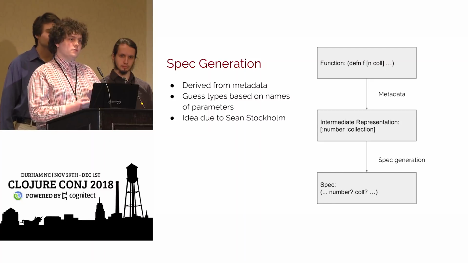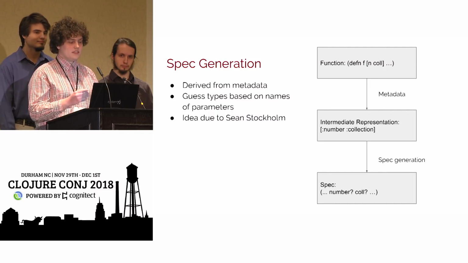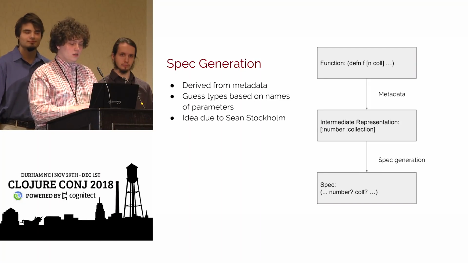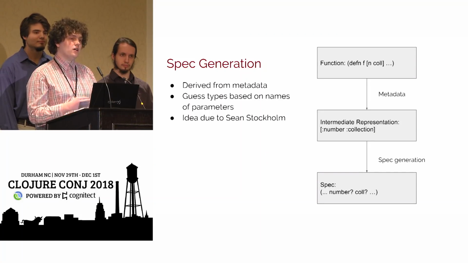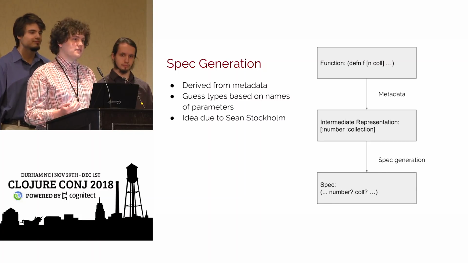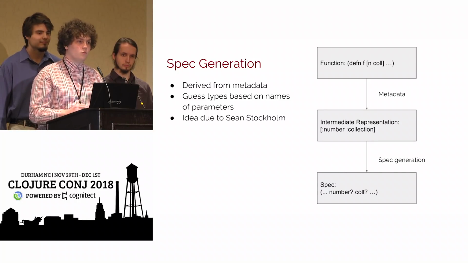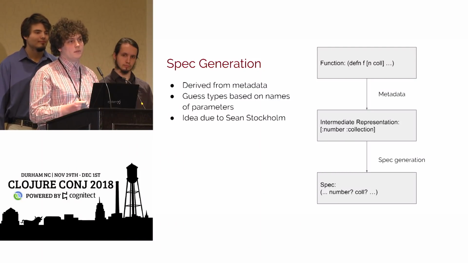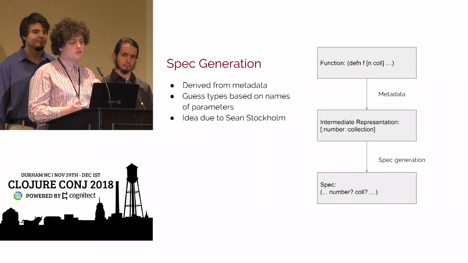We take the metadata, which is going to have an arguments list in it, and we're essentially going to guess types from it. In this case, n and coll, we assume that means number and collection. We might also have a function that takes x, so we say that x means number or x means string. We can change this for whatever we're working with at the time. From there, we take this intermediate representation that we create from this guessing, and we can format it into an actual spec.